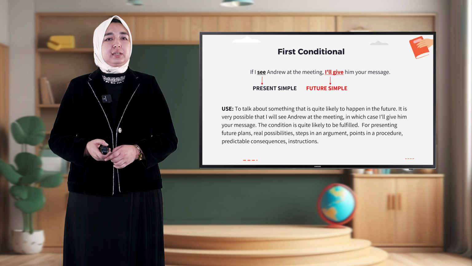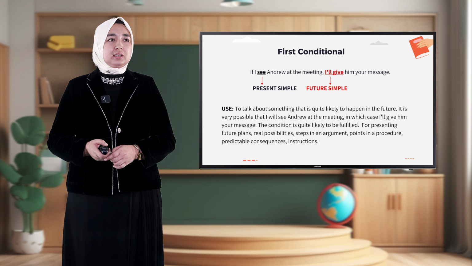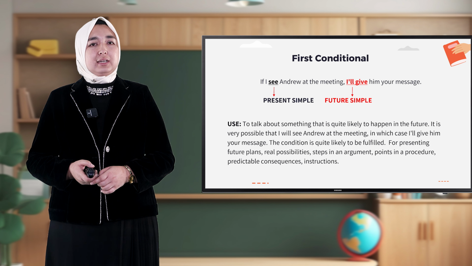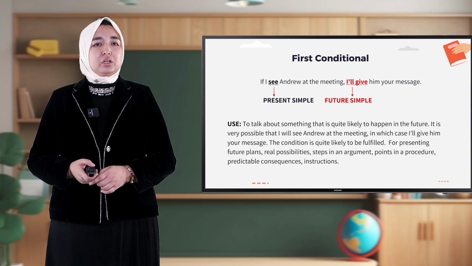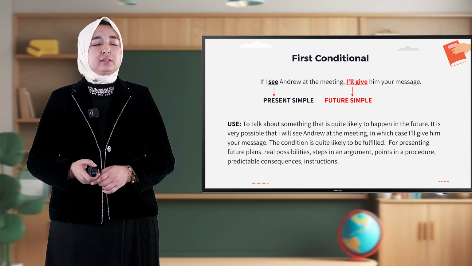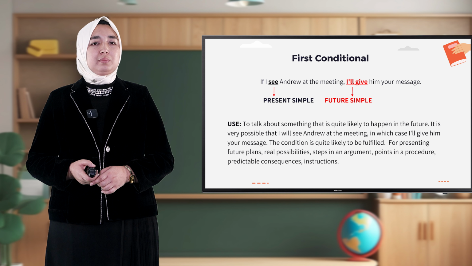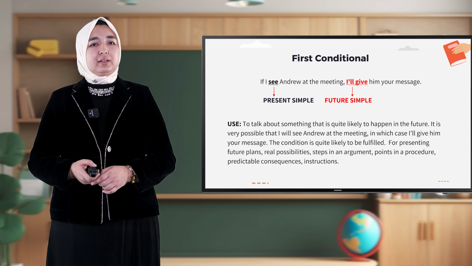First conditional sentences. Let's see via example. If I see Andrew at the meeting, I will give him your message. This is a first conditional sentence. The first part is in present simple and the second one is future simple. Use it to talk about something that is quite likely to happen in the future. It is very possible that I will see Andrew at the meeting, in which case I will give him your message.